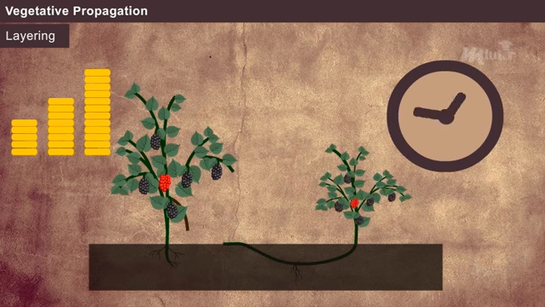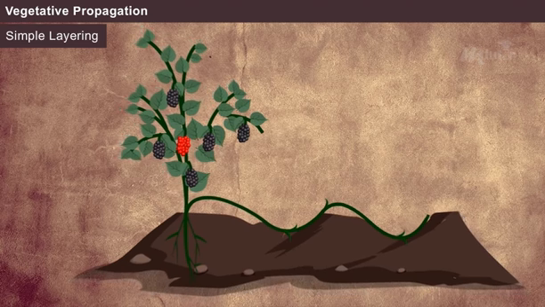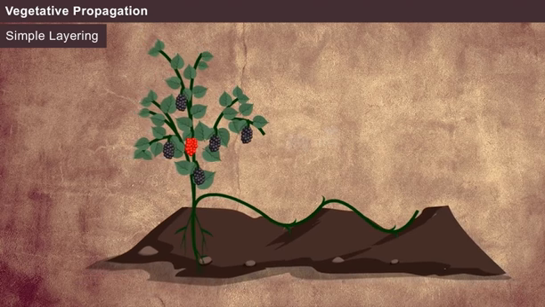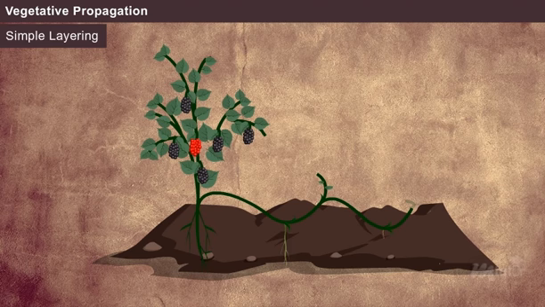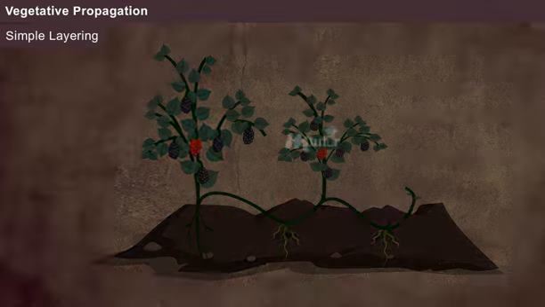unsuitable for large-scale multiplication. In simple layering, the bark is removed from the lower branch of a mulberry bush and bent in such a way that the branch comes into contact with the soil and is covered with soil. Roots develop in the covered region and the branch is cut from the parent plant to lead an independent existence.